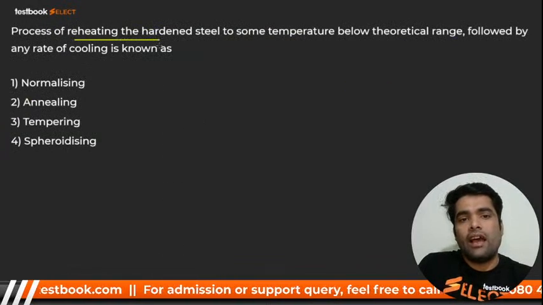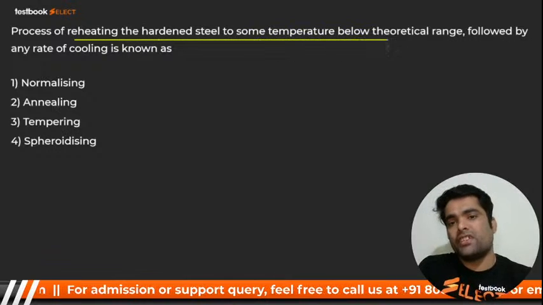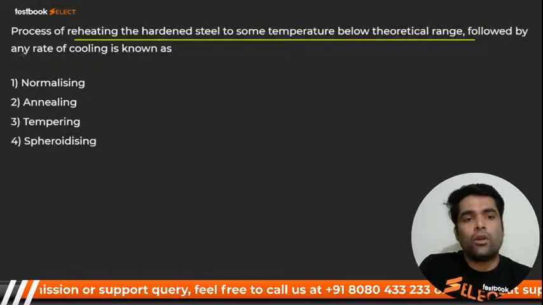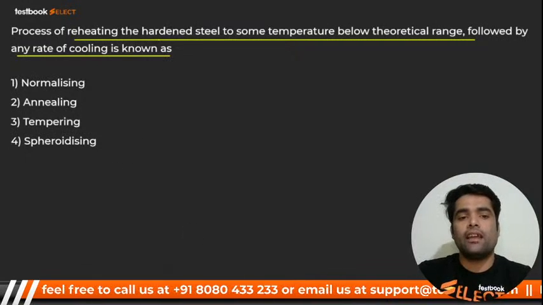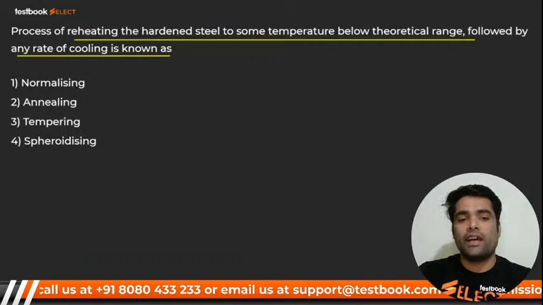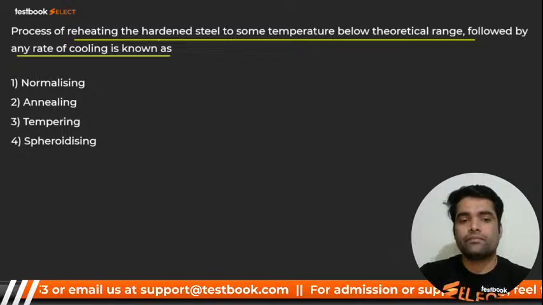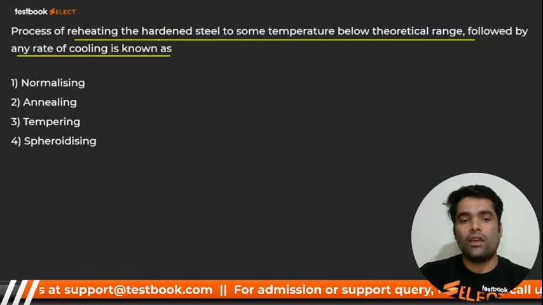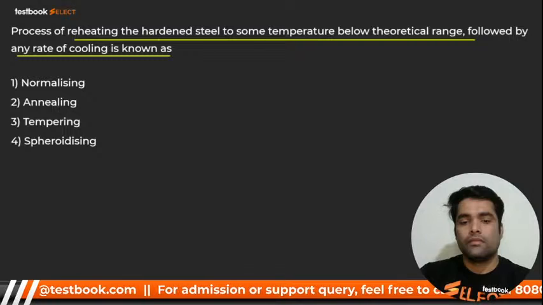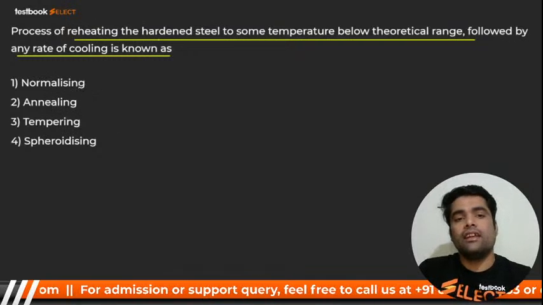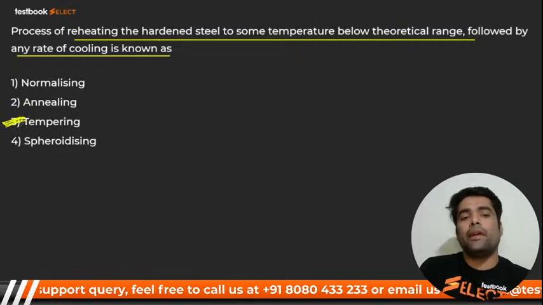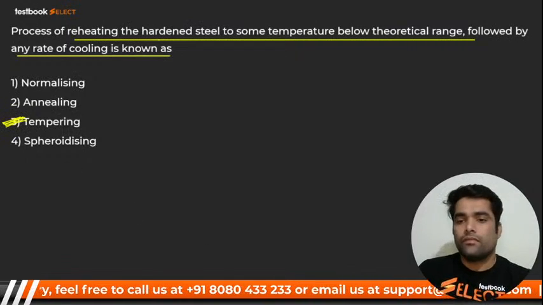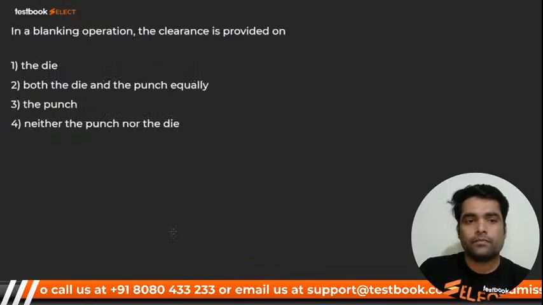The process of reheating the hardened steel to some temperature below the theoretical range, followed by any rate of cooling, is known as tempering. We do tempering just to reduce brittleness. Number 3 is correct. Very good. Here we go.